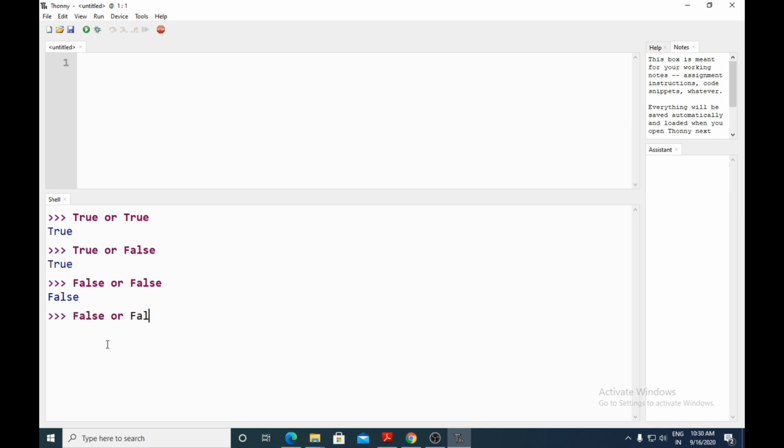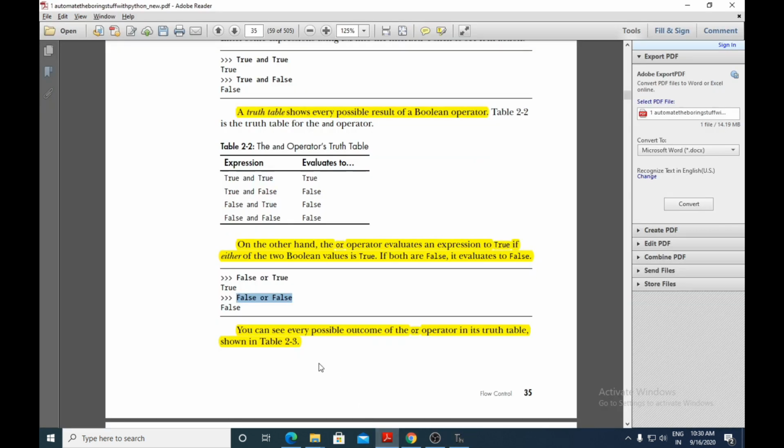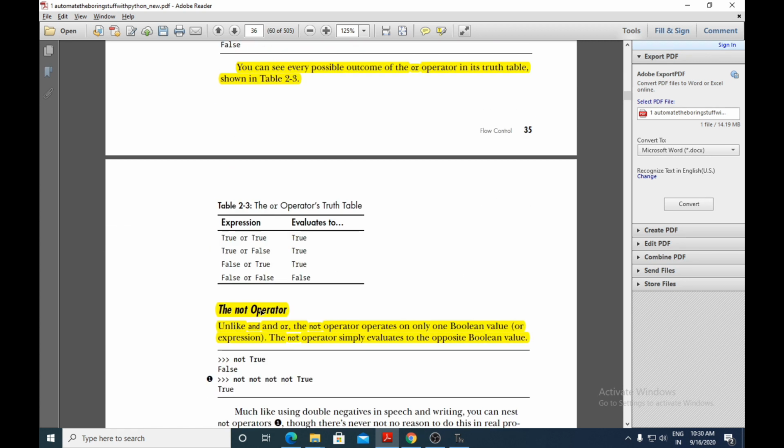False or true will give true. So OR is a Boolean operator which will give true if either one value is true, and it will result in false only when both the values are false. So this was about the Boolean operator OR. All the combinations you can see have resulted in true if either of them is true, and it has resulted in false only when both are false.